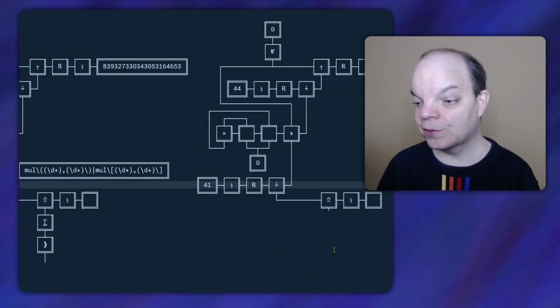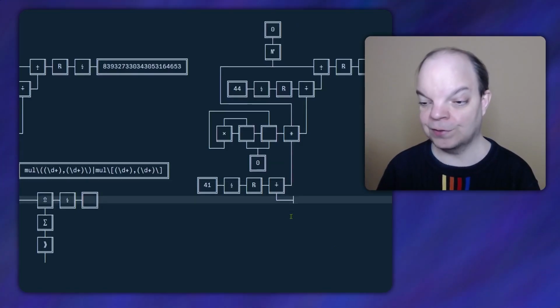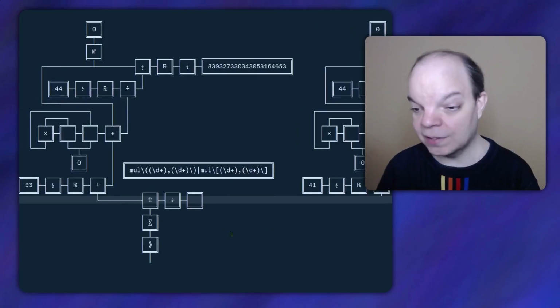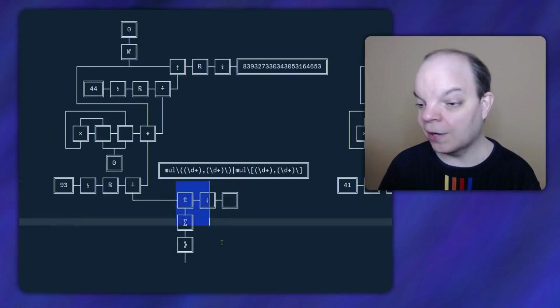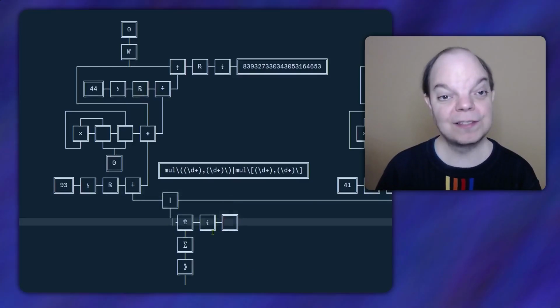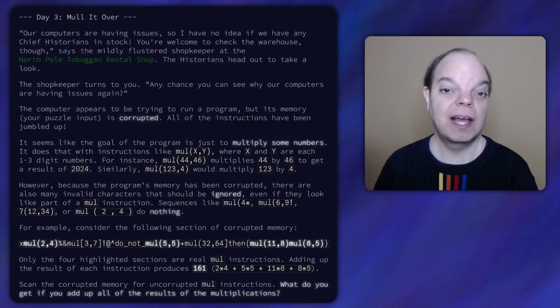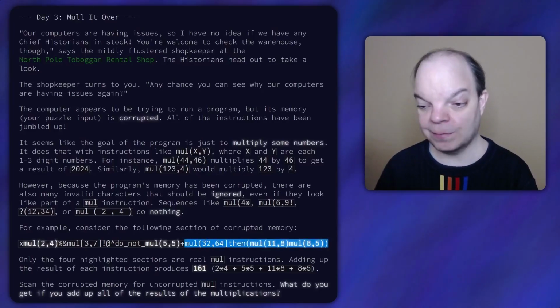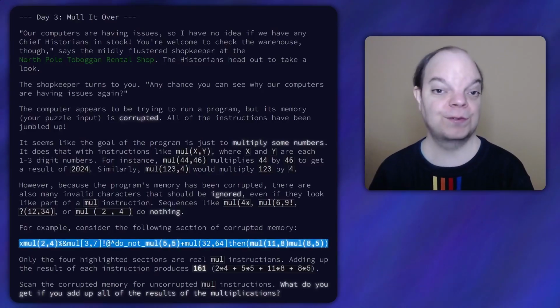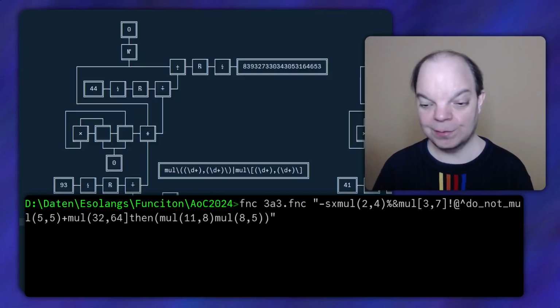And now let me scroll to the right and remove this part of the program because we don't need to duplicate that. Instead, we should move that a little down so that we can have some space for the alternation operator. And now let's see if this variant of the program works. As before, I'm going to use the example input provided by the Advent of Code puzzle page. So let's run the new variant of the program on that input string.